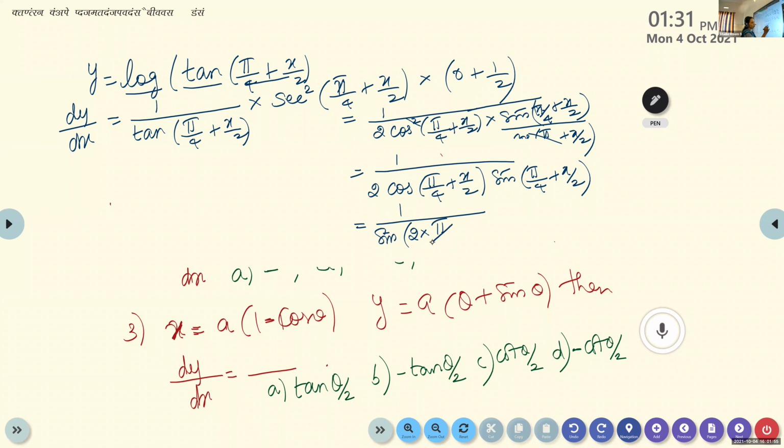So 2 into pi by 4 plus x by 2. So it will be the same as 1 by sine of 90 plus theta. What is sine of 90 plus theta? Cos theta, which will be the same as sec x. So dy by dx is sec x. Therefore, dy by dx minus sec x is equal to 0.